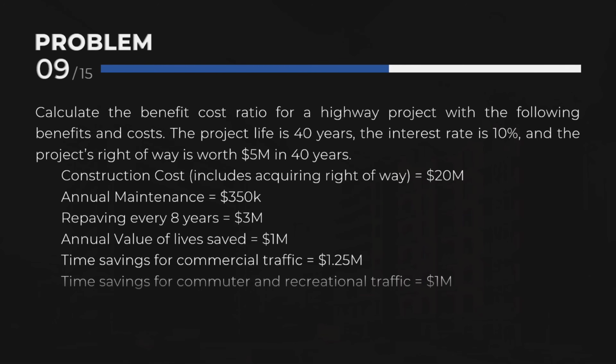Problem 9. Calculate the benefit-cost ratio for a highway project with the following benefits and costs. The project life is 40 years, the interest rate is 10%, and the project's right-of-way is worth $5 million in 40 years. Construction cost includes acquiring right-of-way equal to $20 million, annual maintenance equal to $350,000, repaving every 8 years equal to $3 million,